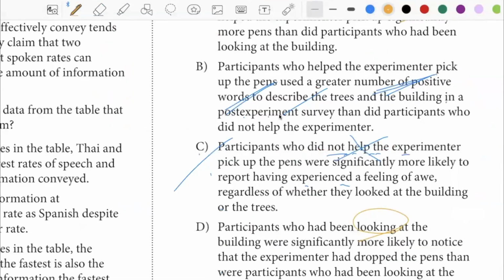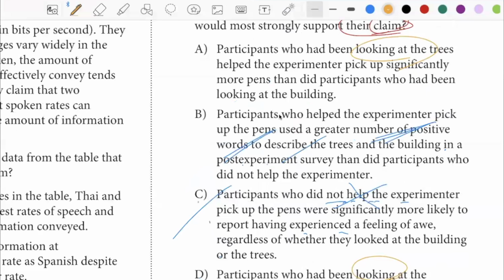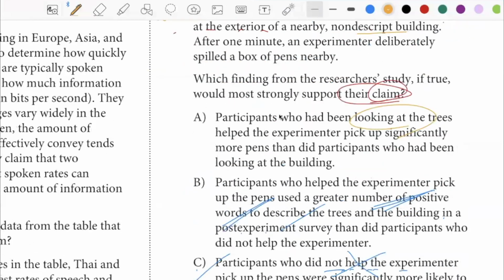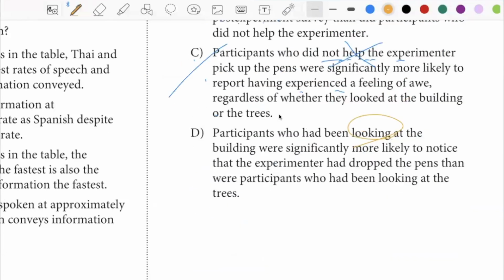Participants who had been looking at the building were significantly more likely to notice that the experimenter had dropped the pens. So if you're looking at the building, which is the nondescript building that was mentioned here, then you're more likely to notice that the experimenter dropped the pens than those looking at the trees. But where is the sense of generosity and altruism? That's not really mentioned here, is it?